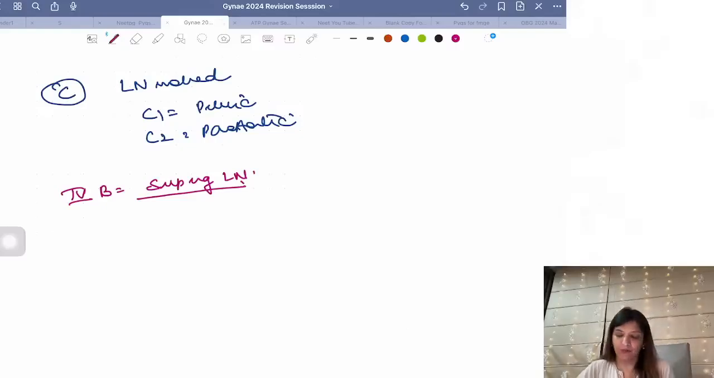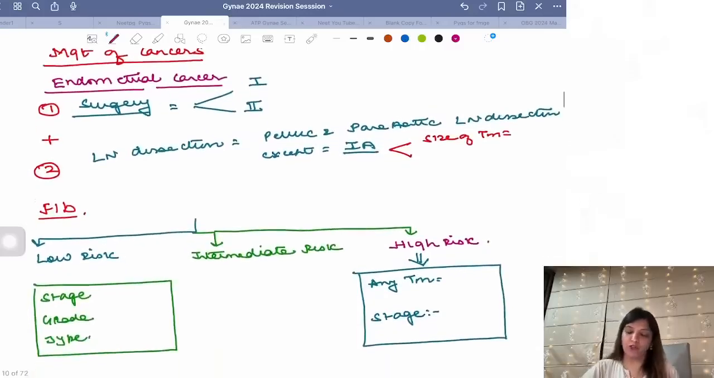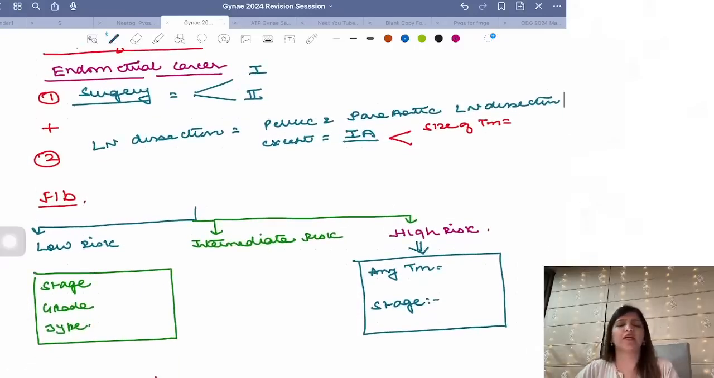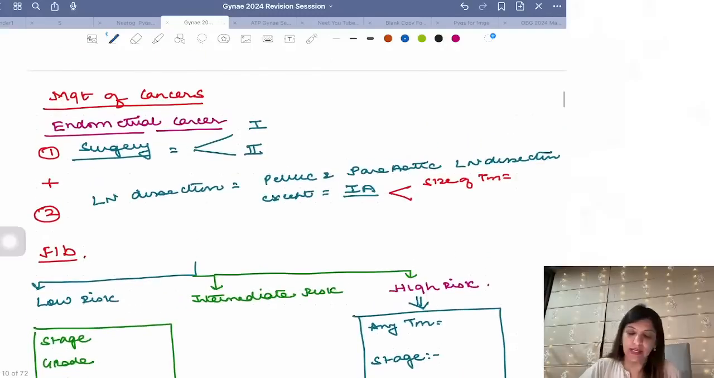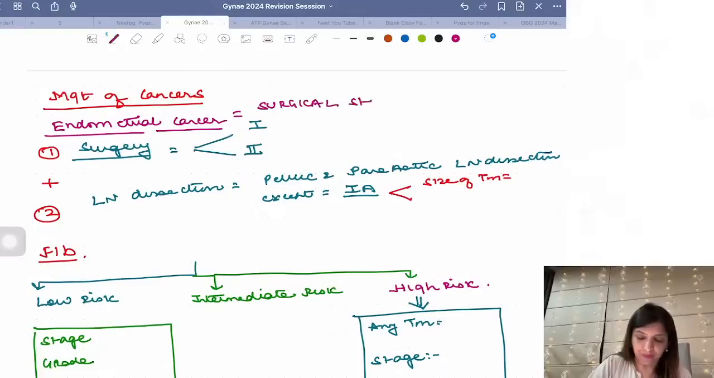Okay? Now tell me management of cancers. In ovarian cancer I don't want you to remember staging. Vulval cancer, I don't want you to remember any staging. Right? Coming to endometrial cancer. What is the management of endometrial cancer? In endometrial cancer, you are going to do surgical staging. And in surgical staging, you have to do surgery.